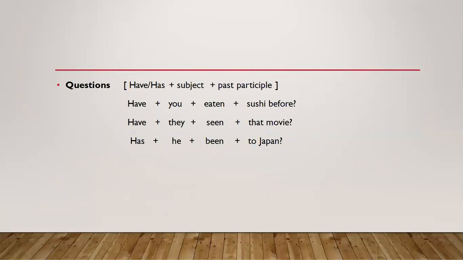Now see the interrogative sentences. The formation is, before the subject we use the helping verbs have or has, plus subject plus past participle or third form of the verb. See the examples according to the formation of interrogative sentences in the present perfect tense. Have you eaten sushi before? Have they seen that movie? Has he been to Japan?